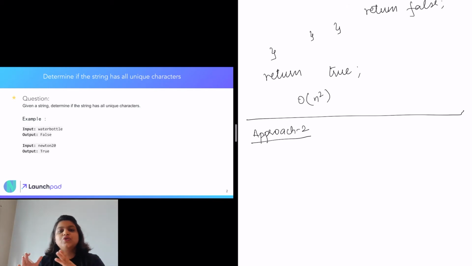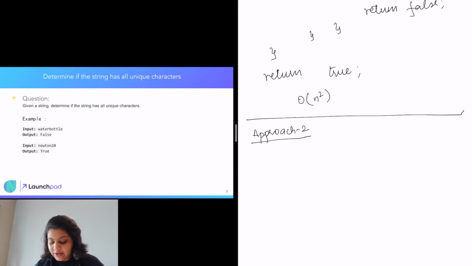While going through the string's characters, first we will check if that character is present in the hash set or not. If it is present, that means we have come across a duplicate character, so we will return false. If not, we will just add that character in the hash set. And at the end of the string's iteration, if we do not come across any scenario where a duplicate character was found, that means all the characters in that string are unique and we can return true.